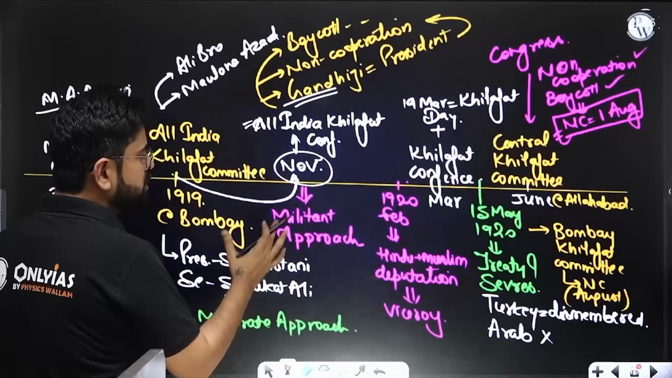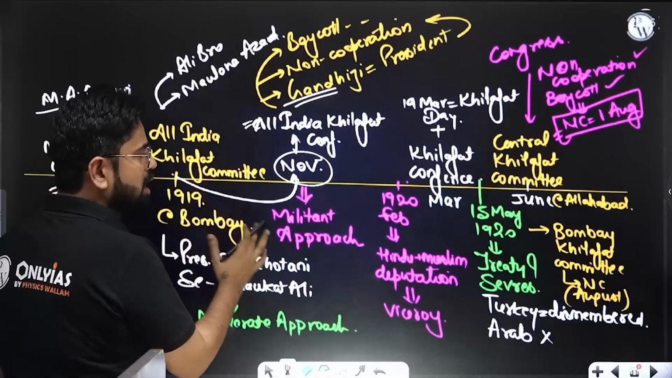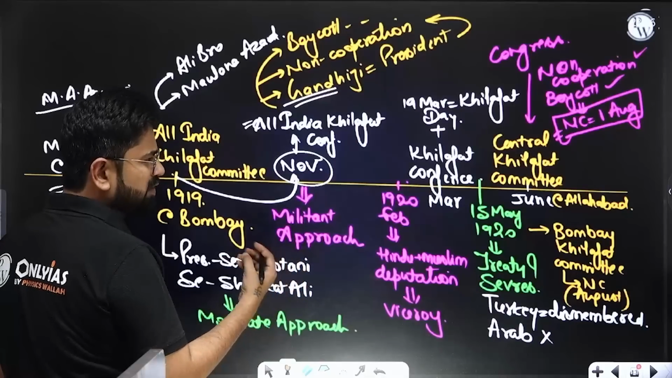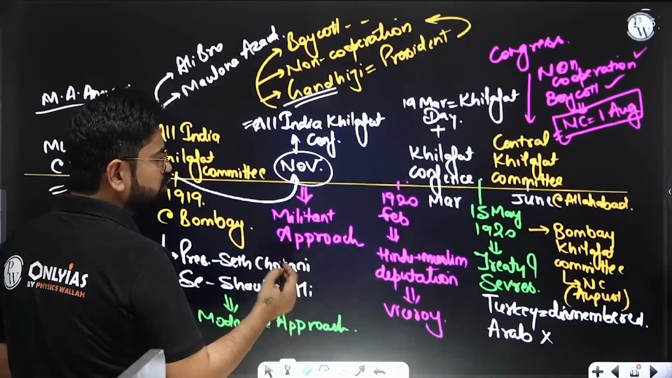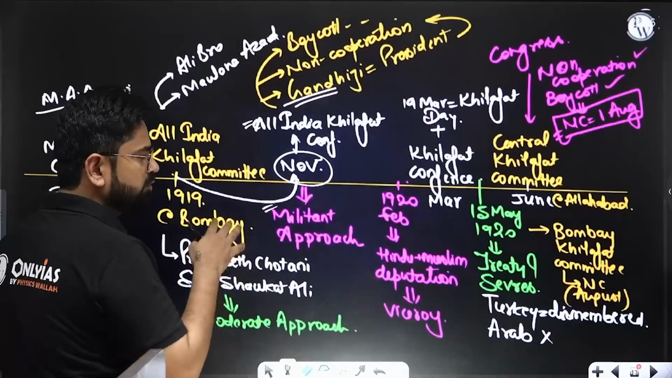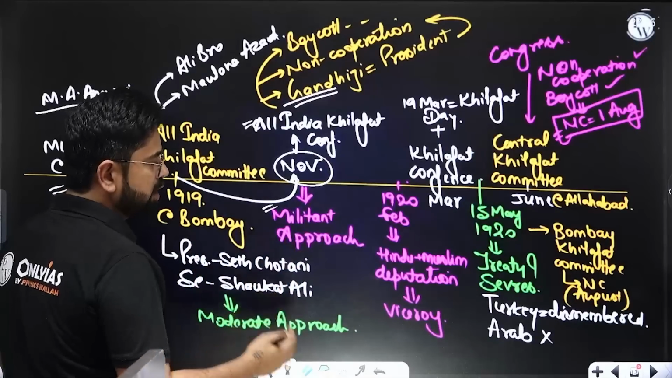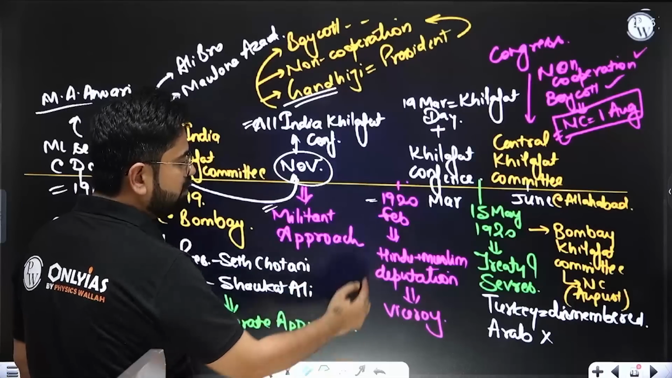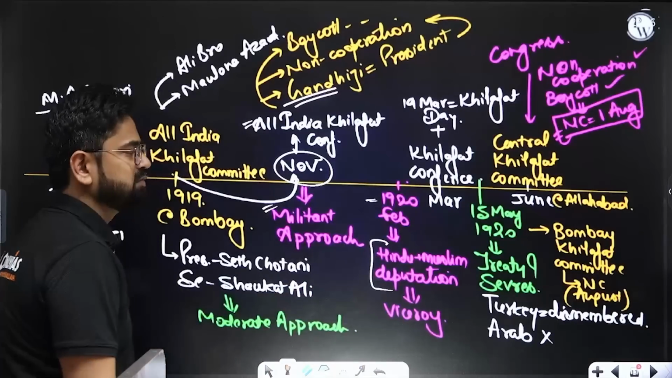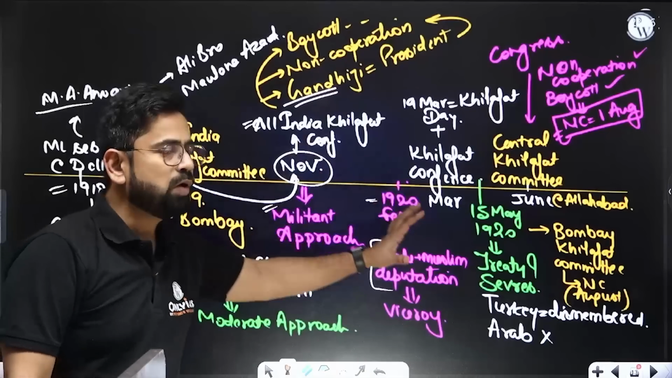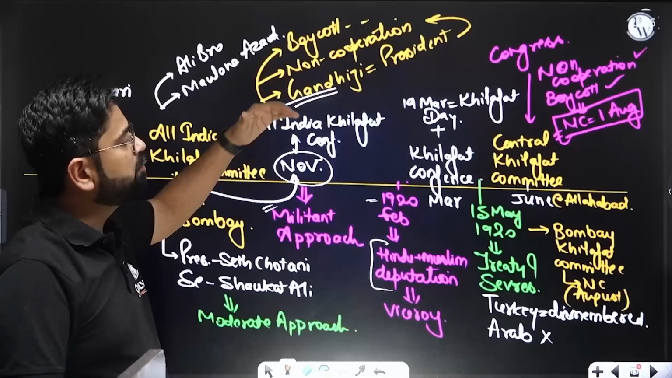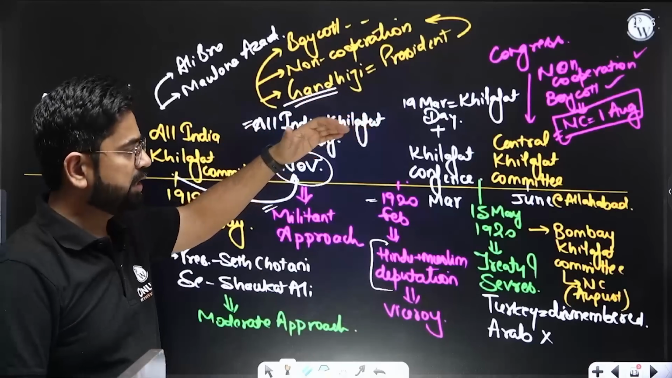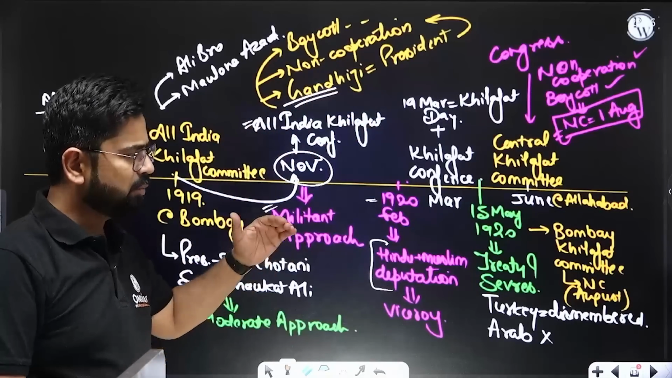Initially they were trying to persuade Britain, but eventually they realized that they don't have to persuade, they have to be aggressive. So eventually they went for the militant approach. In fact, in February 1920, one deputation went to the Viceroy as well. So in 1919-1920, gradually there is a build up for Khilafat.